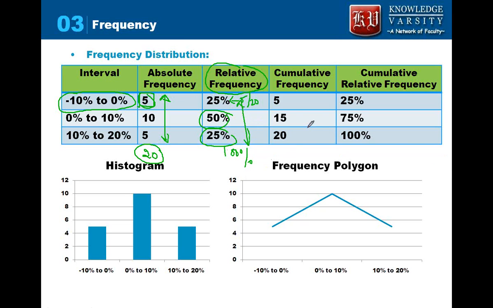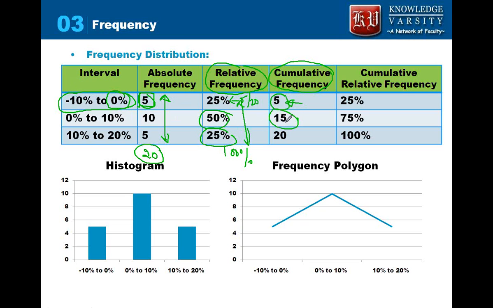Now we have another measure, cumulative frequency. Cumulative frequency measures what is the frequency up till the largest value in the interval. So this 5 means up till 0% we have 5 values. Since there is no interval which is lesser than this, I have 5 values between minus 10 to 0. This will become more clear when we consider this.